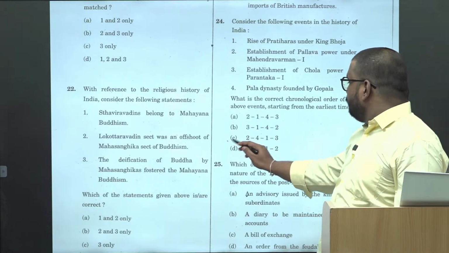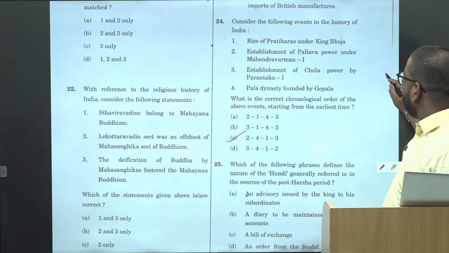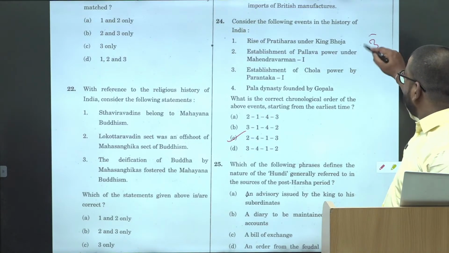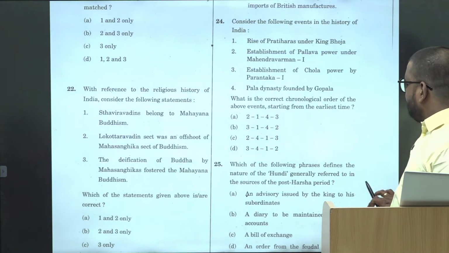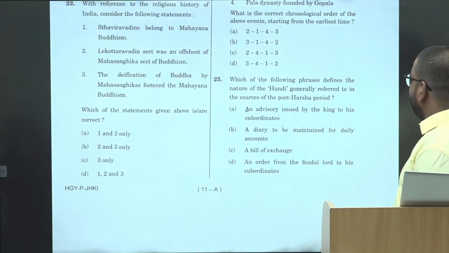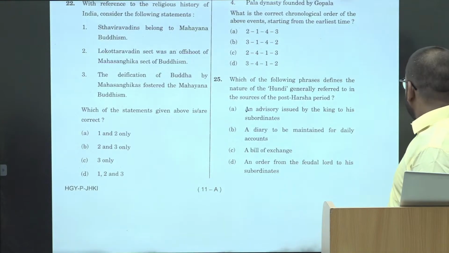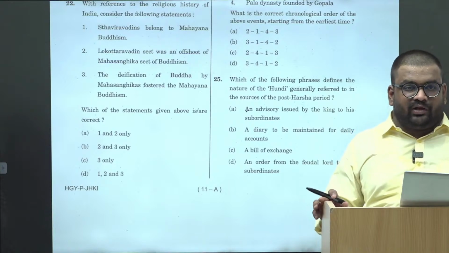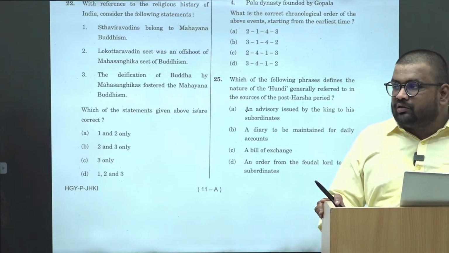इसका आंसर इज सी। ये कौन सा क्वेश्चन है? थर्ड क्वेश्चन ना, विच वी आर गोइंग टू स्किप। ठीक है, थर्ड। देन फोर्थ, which of the following phrases defines nature of हुंडी? If you have read your economics के banking के basics में ही this particular terminology is given.